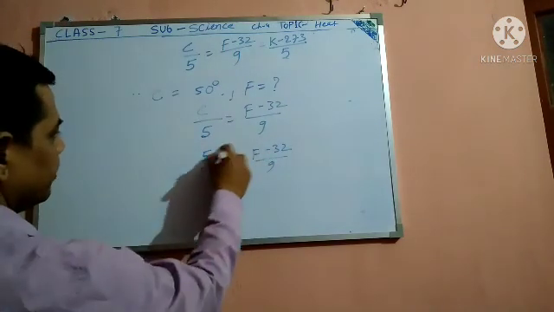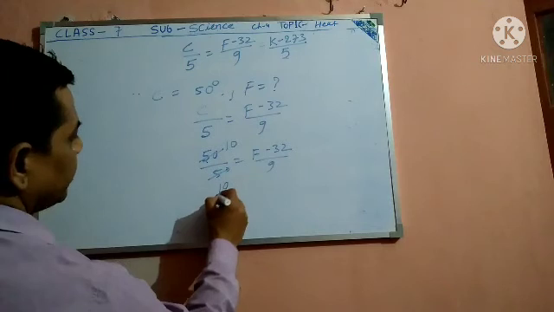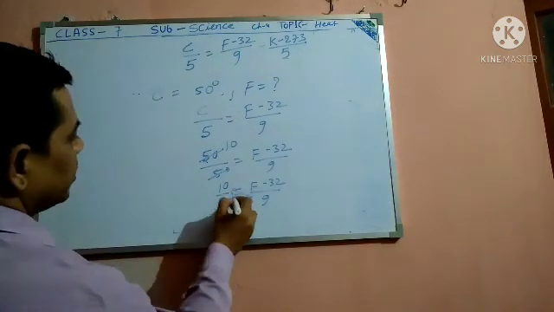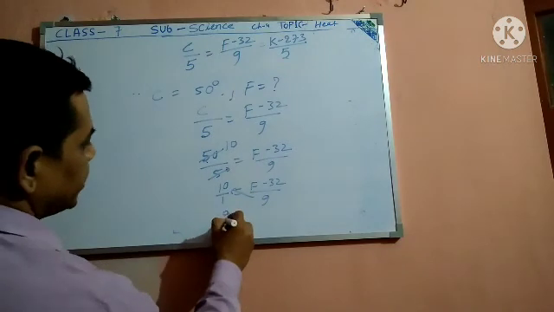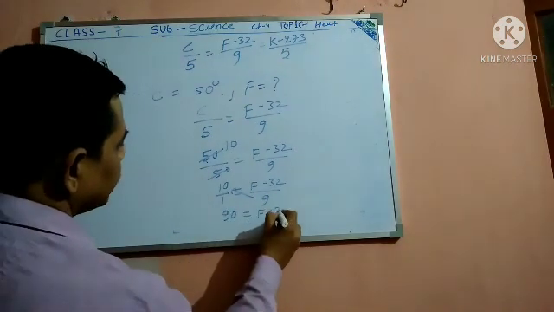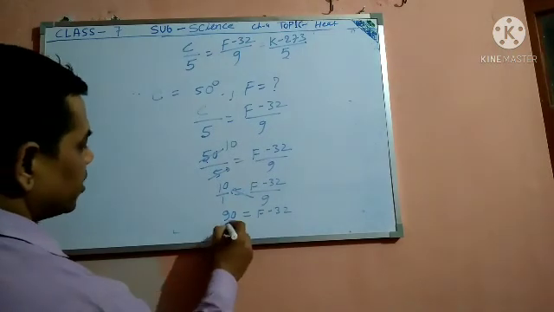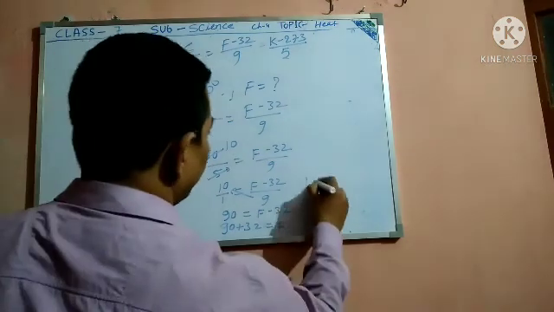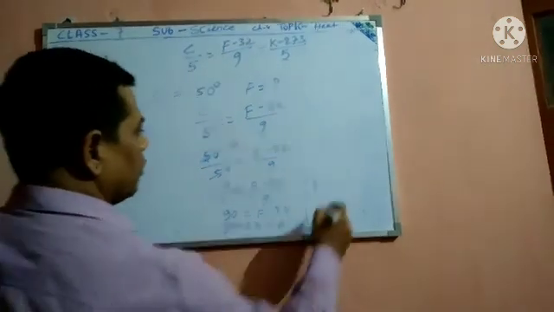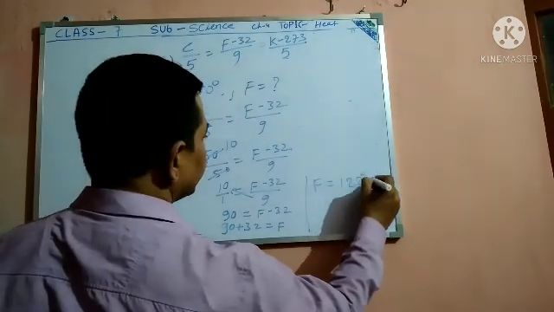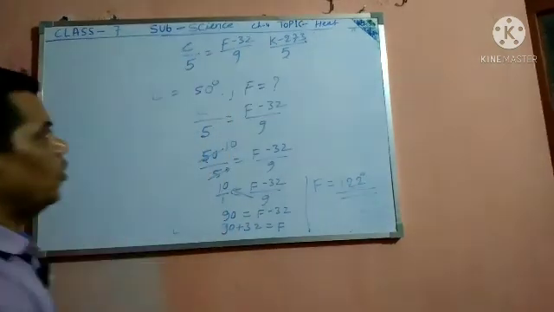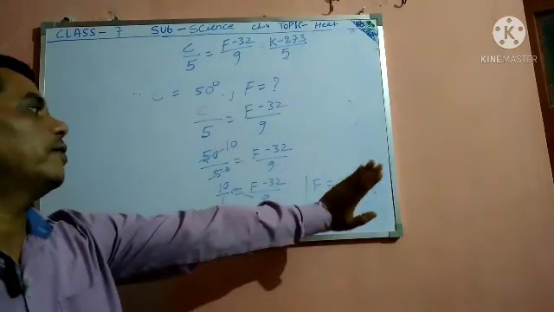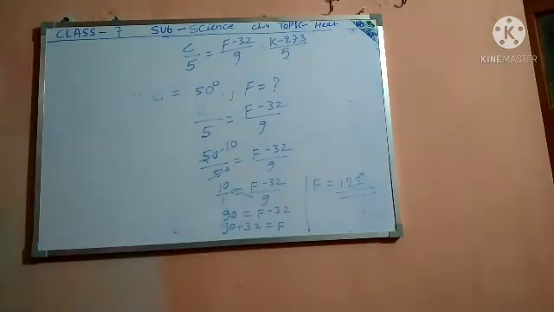Multiplying 9 by 10 gives 90, so 90 plus 32 is equal to F. So F is 122 degree Fahrenheit.